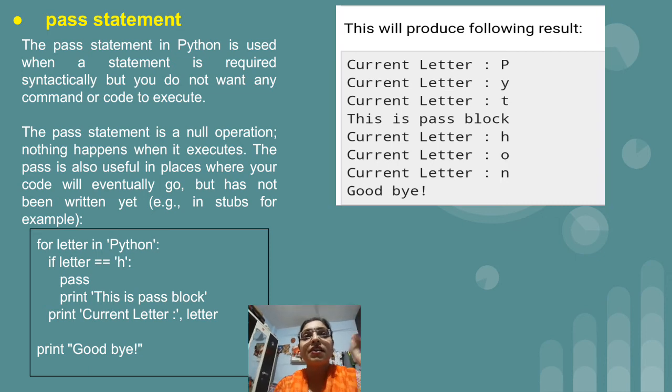Okay. So again, one by one all the characters from the Python string will be stored inside letter. Then they are checked with the condition, till p y t the condition is going to be false, right? And this is the reason why the statements present inside the if are not going to get executed, but we will get output as current letter p, current letter y, current letter t. Once h is stored inside letter, h is equal to h, the condition is true, and because the condition is true we have pass. So pass means it will pass the next statement which is present after the pass, that is, this is the pass block.